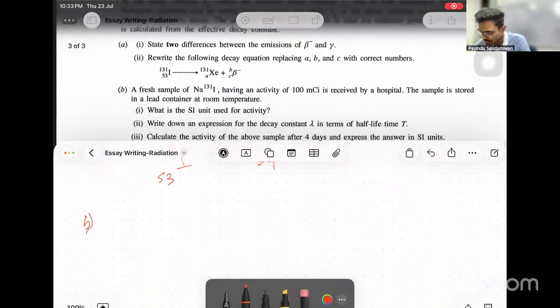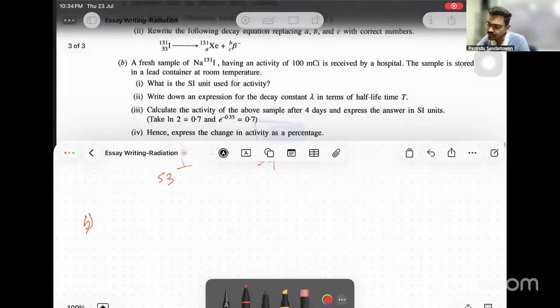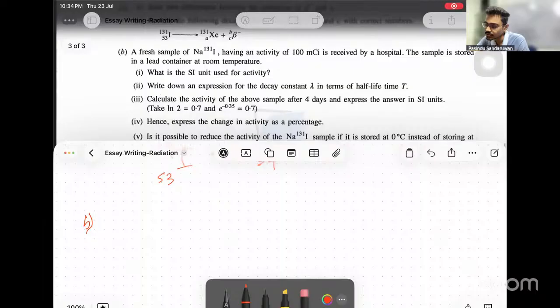Then part B. A fresh sample of iodine 131 having an activity of 100 millicurie is received by a hospital. The sample is stored in a lead container at room temperature. What is the SI unit used for activity? The SI unit of activity is becquerel. That's a theory part. Becquerel, Bq.